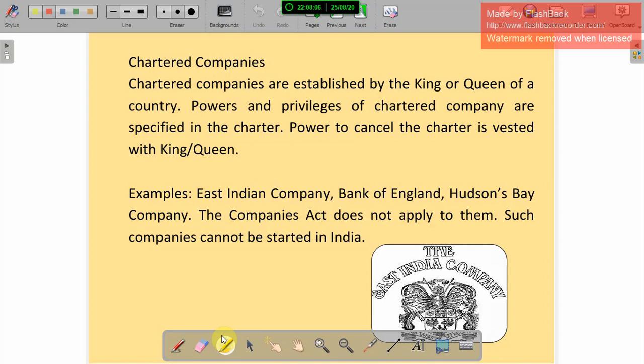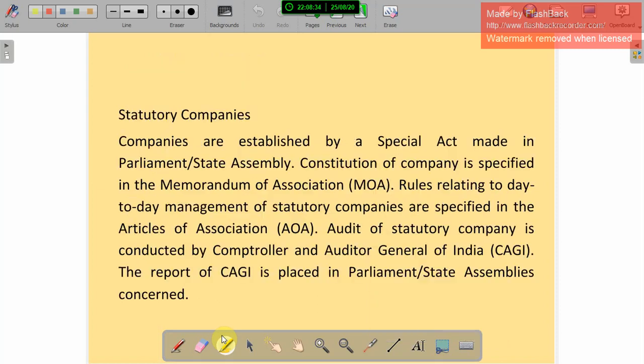Power to cancel the charter is vested with the king or queen. Examples: East India Company, Bank of England, Hudson Bay Company. The Companies Act does not apply to them. Such companies cannot be started in India.